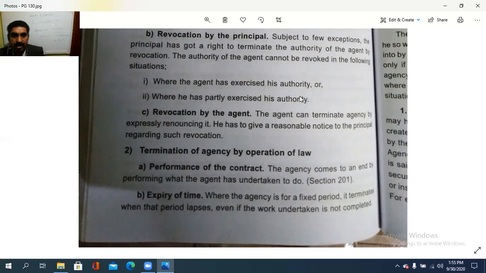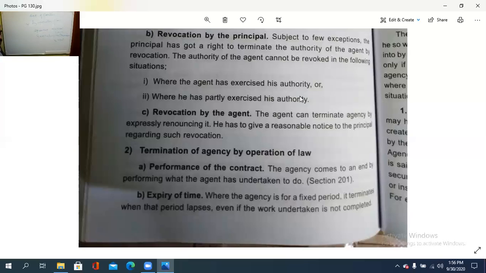Next is termination of agency by operation of law. How is it terminated or cancelled by law? So, performance of the contract. Agency comes to an end by performing what the agent has undertaken to do. Once the agent has done what he intended to do, that contract will become revoked, cancelled or terminated because it is accomplished. The purpose for which the agent was appointed is over, so what is the need of the agency? So it is automatically revoked. So, by the performance of the contract.